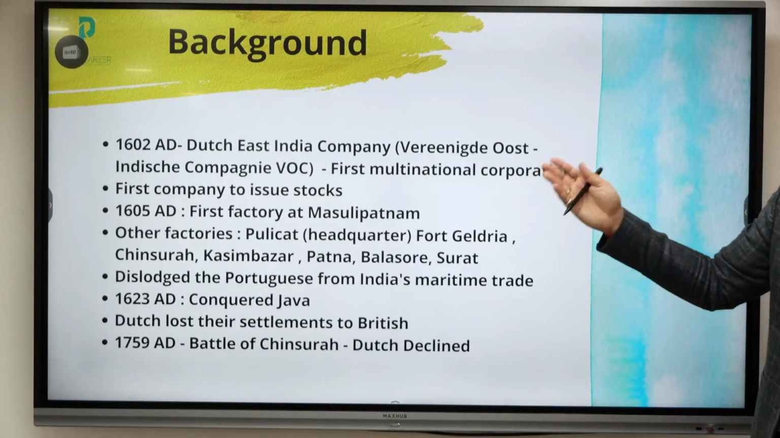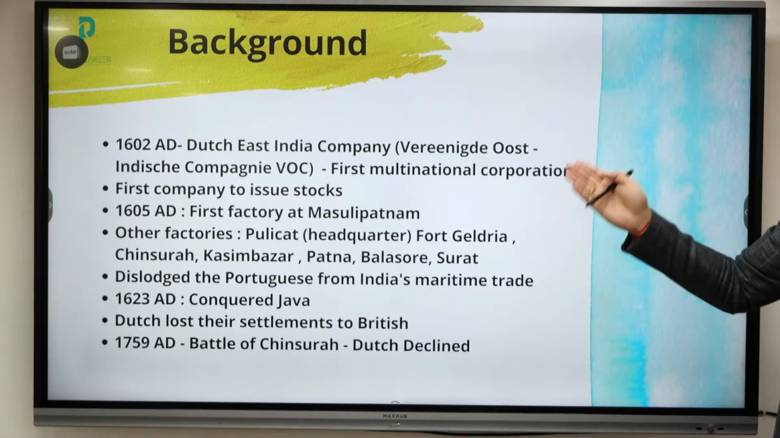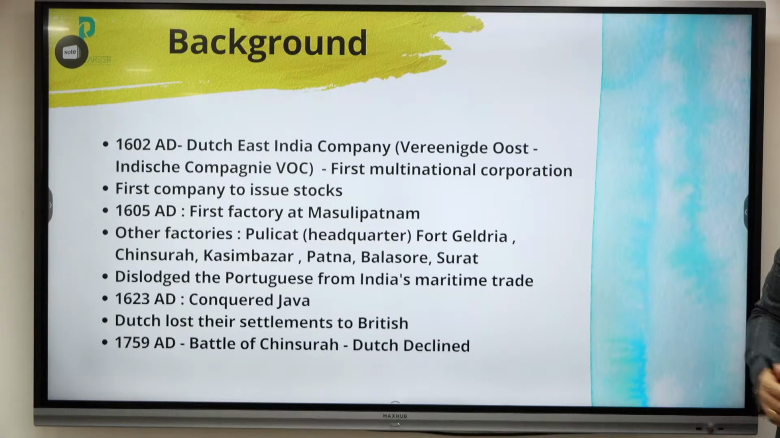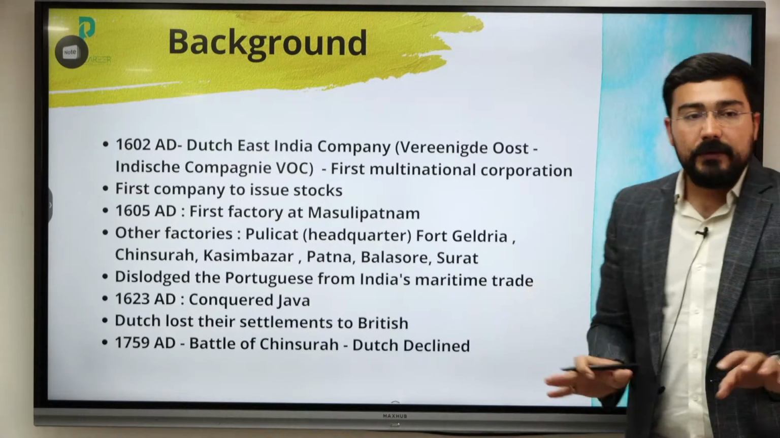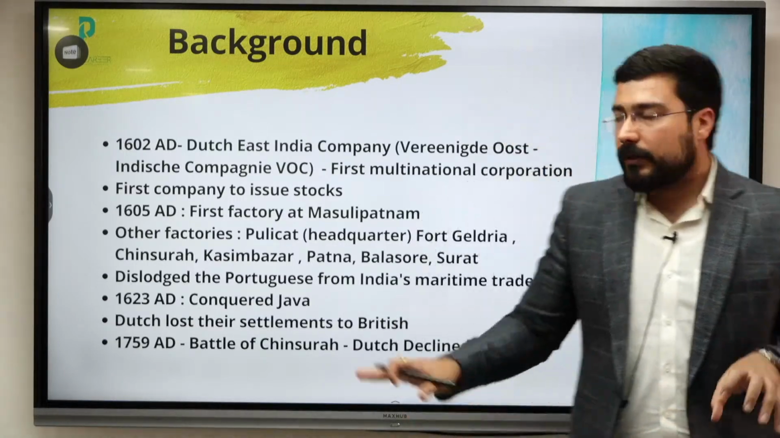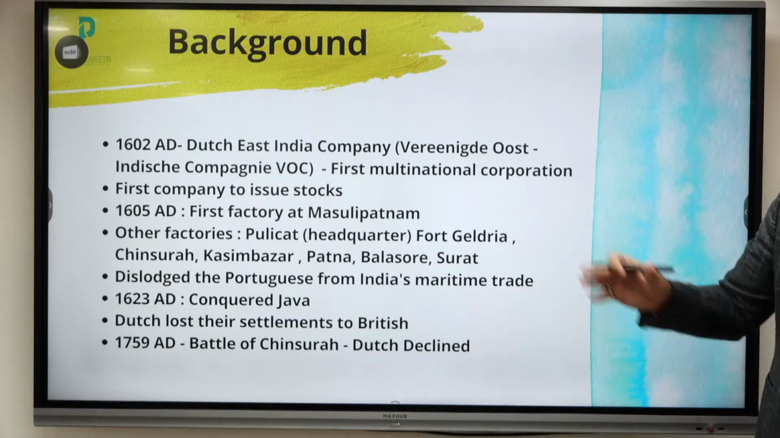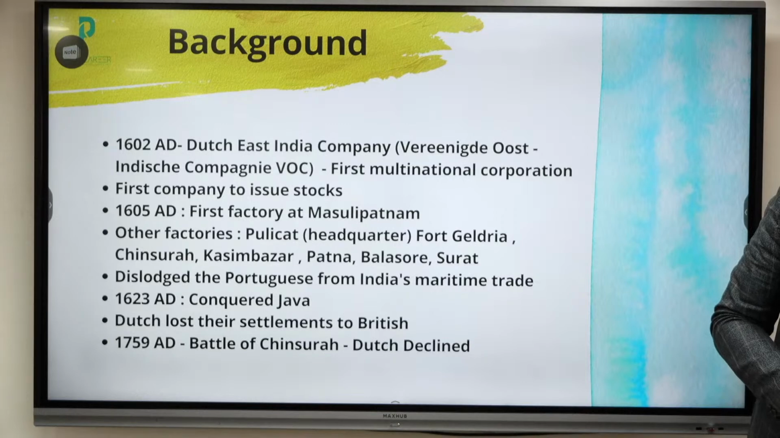All right, so first factory they were able to open at Basawalipatnam 1605. Other areas included Pulicat, Kasim Bazar, Patna, Balasore, and even Surat. Then they were the one who were able to successfully dislodge the Portuguese from India's maritime trade. By 1623, they even replaced Portuguese from Indonesia. Okay, Indonesia or the Java and Sumatra island, those were eventually shifted by them. They lost their settlement to British. In 2-3 fights they were not able to sustain.